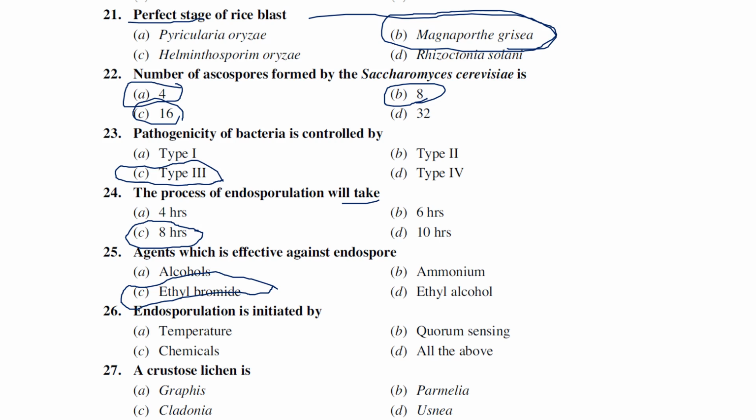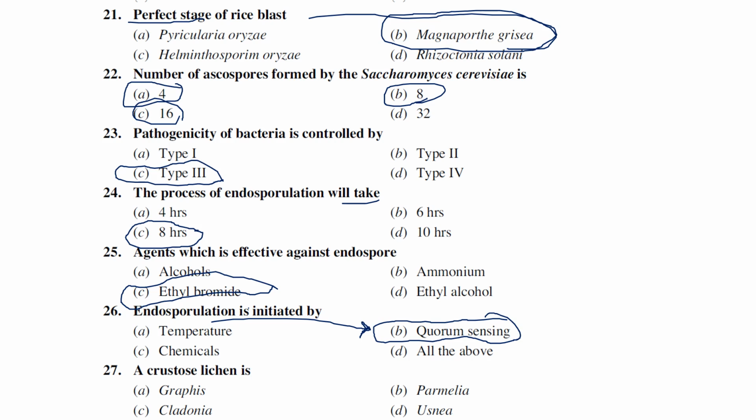What might be the reason for the production of spores? If we dwell into the molecular level, the reason for the production of endospores is quorum sensing. So the bacteria, through quorum sensing, start to produce these endospores, which is called endosporulation. Through endosporulation only the bacteria can survive during unfavorable time, or regenerate again with the help of these endospores. Quorum sensing is the main process involved in endosporulation.